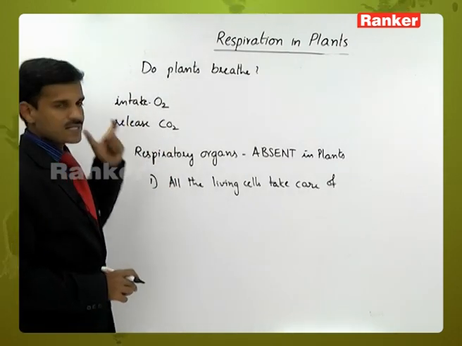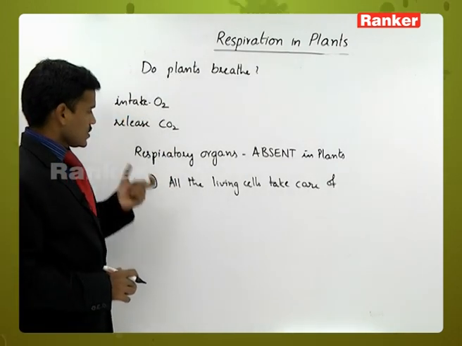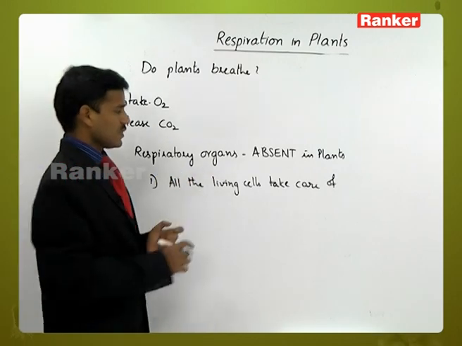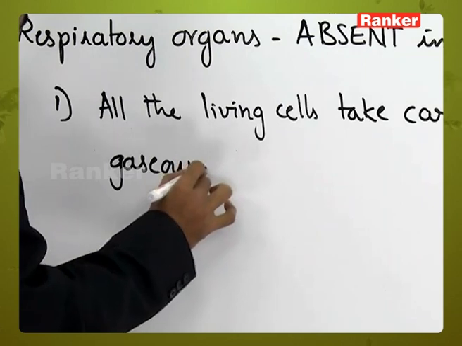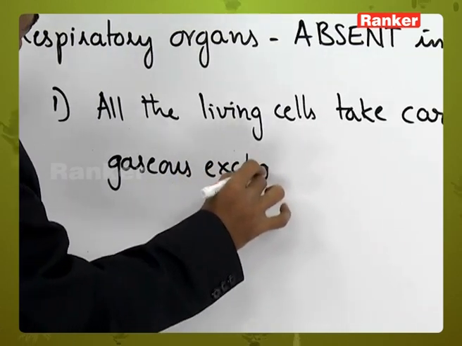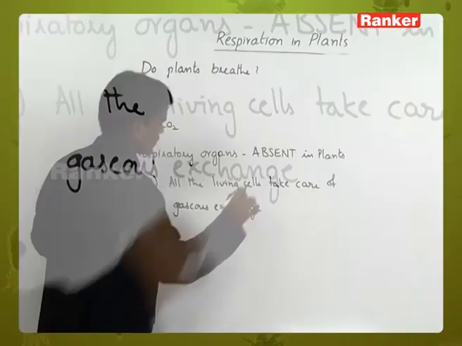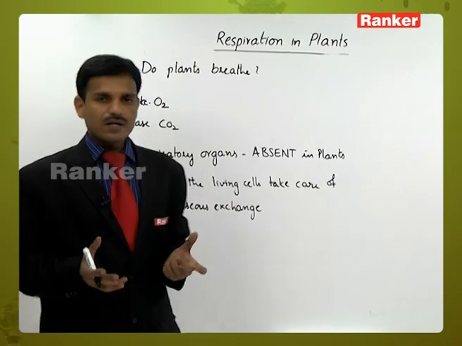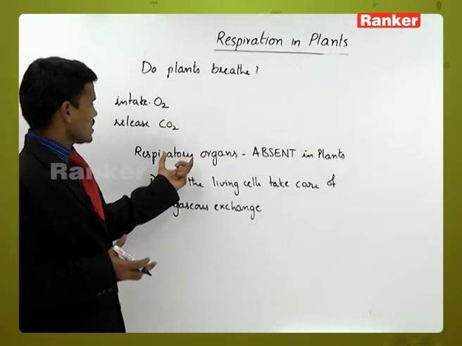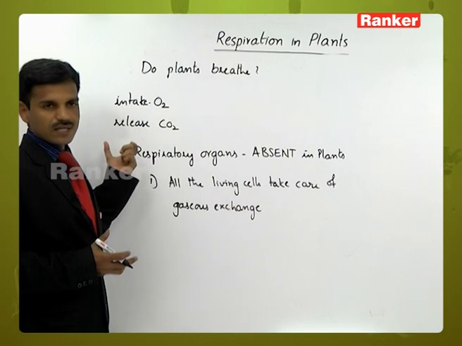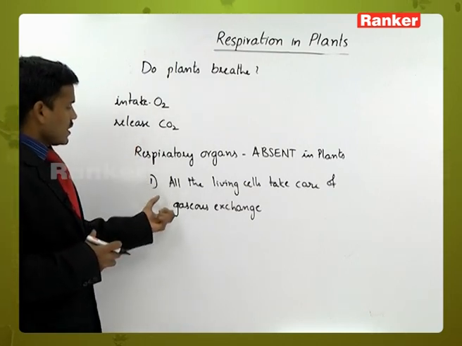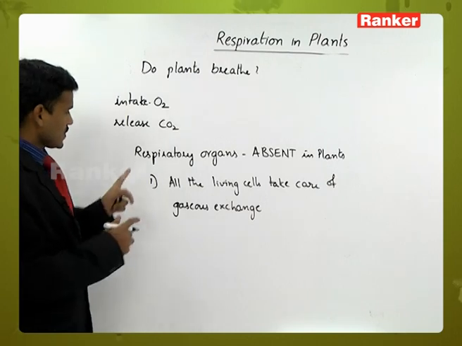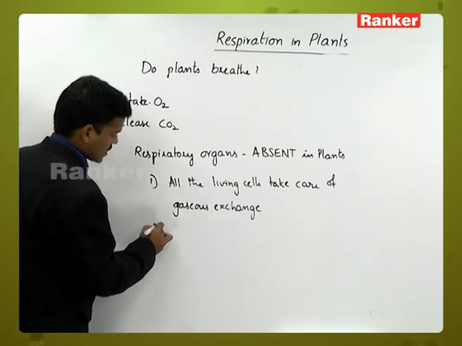It is nothing but gaseous exchange. So that's why the presence of respiratory organs is not necessary. All the living cells take care of gaseous exchange, so the respiratory organs are not compulsory.